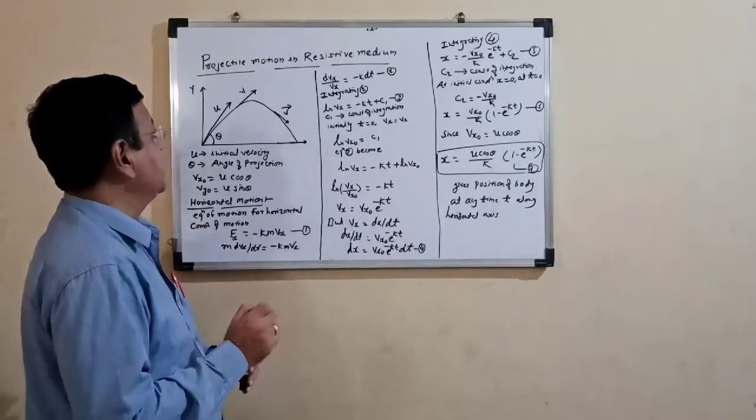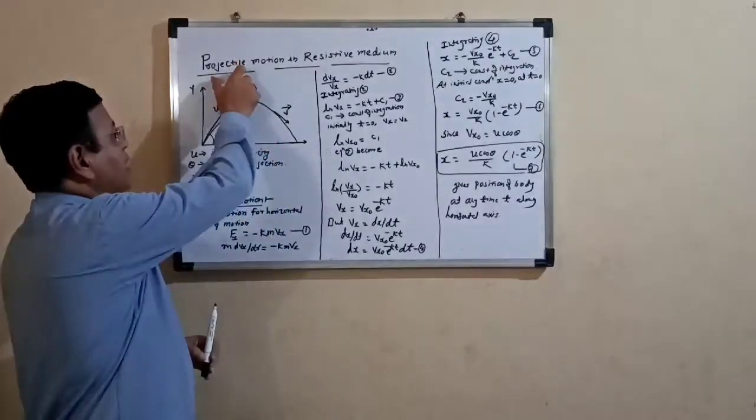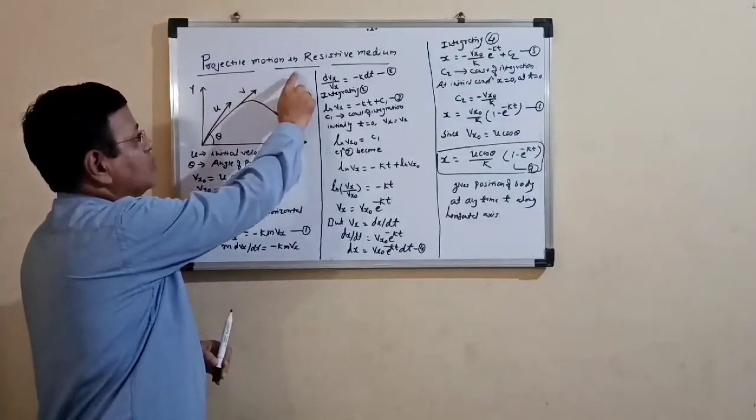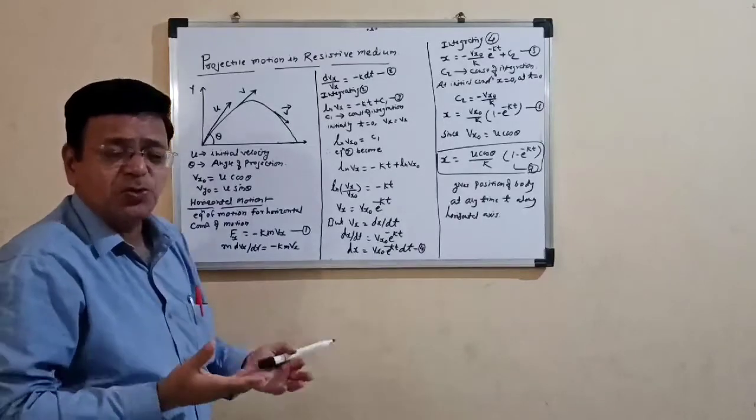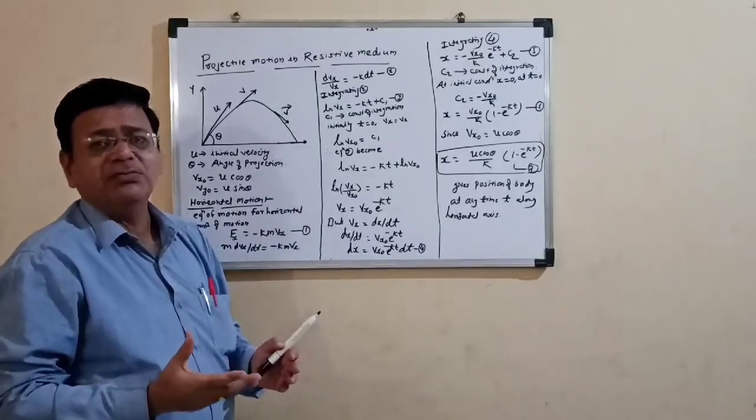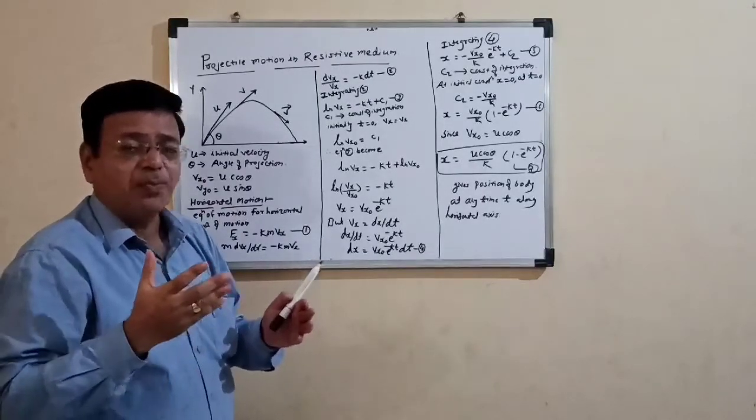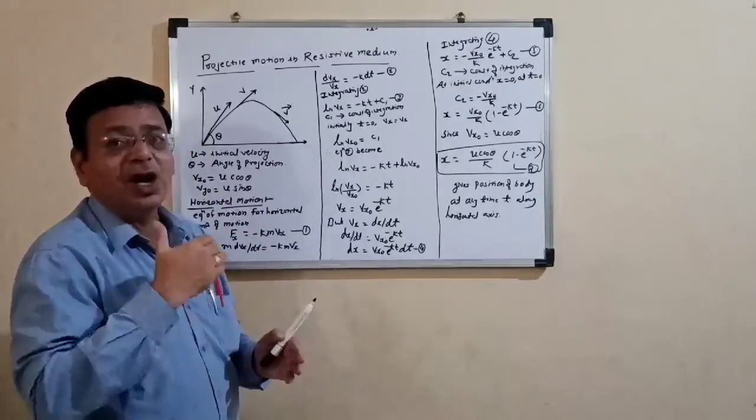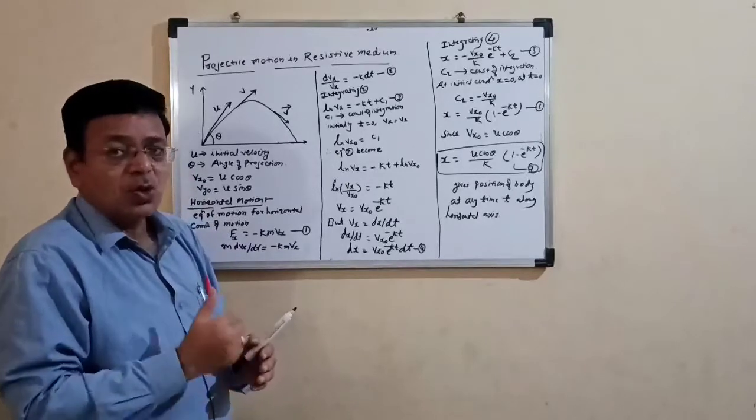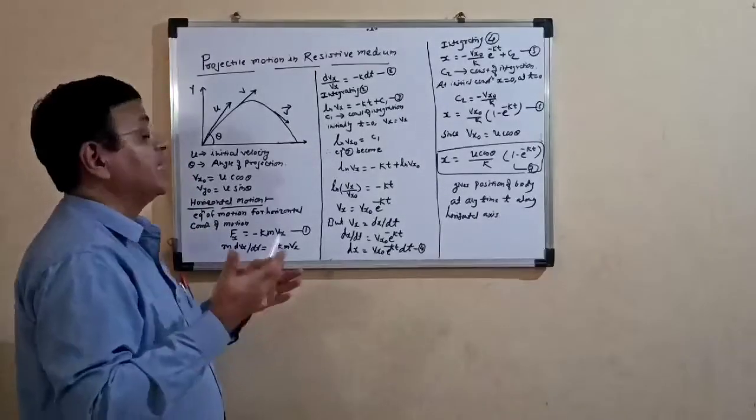The first application of Newton's law is projectile motion in a resistive medium. What do you mean by resistive medium? A resistive medium means a medium which resists the motion of that particle or that body. So first of all we have to see what projectile motion is.